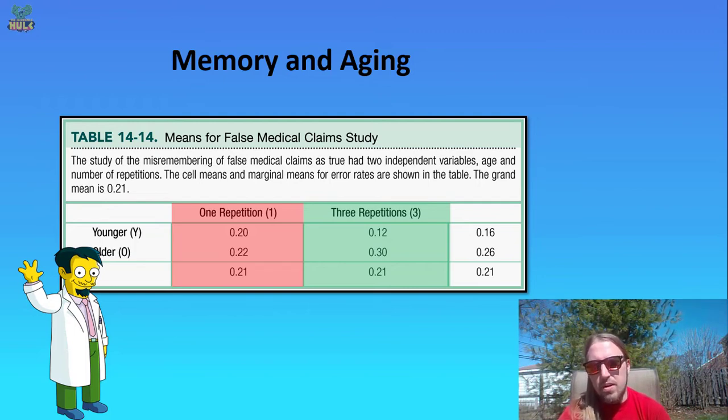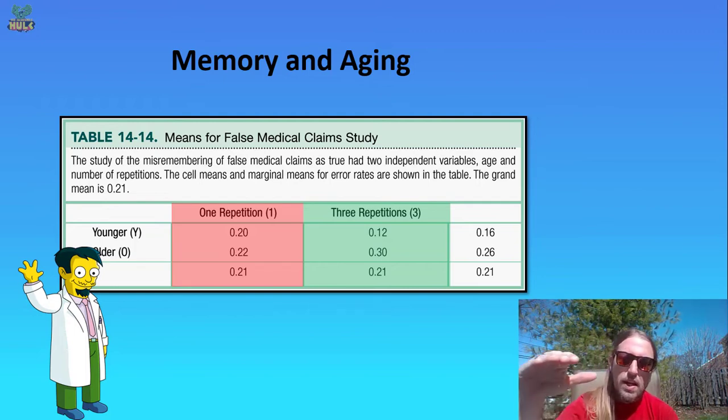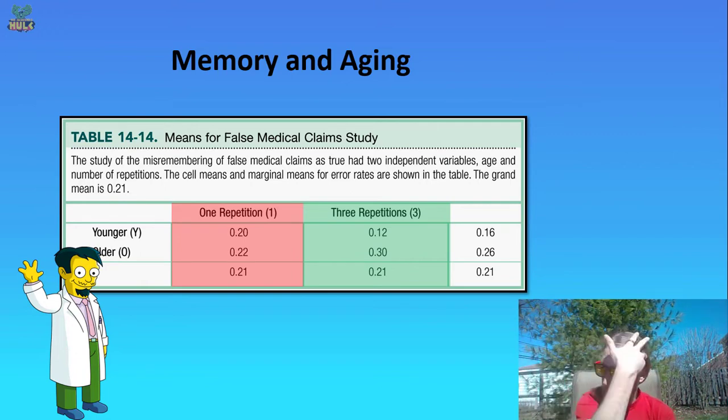Notice the marginal means here of 0.21 and 0.21, taken by averaging over those 2 cell averages in each group: the 0.20 and the 0.22, the 0.12 and the 0.30. Right? And so now we want to see whether these two are different from one another. They're not likely to be different from one another.